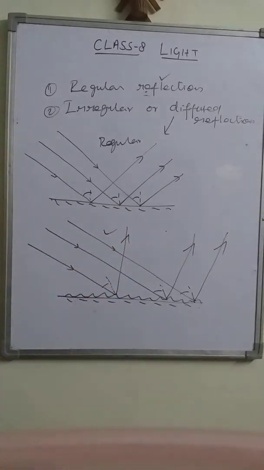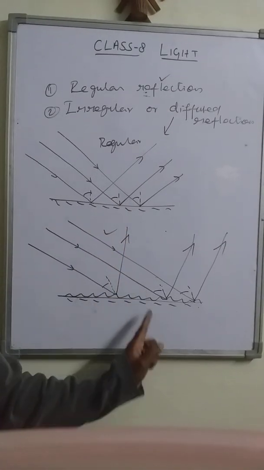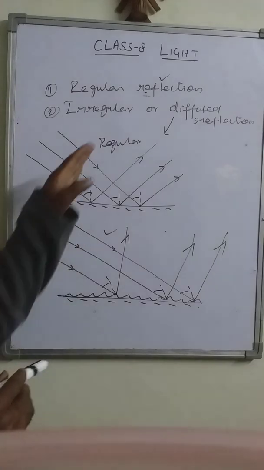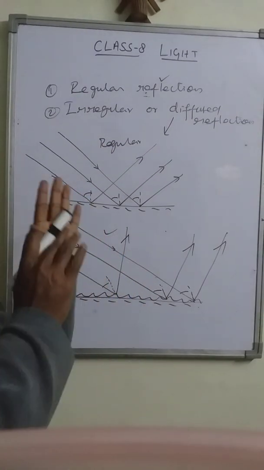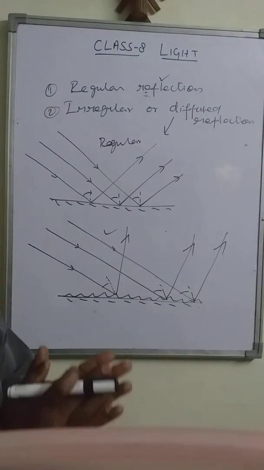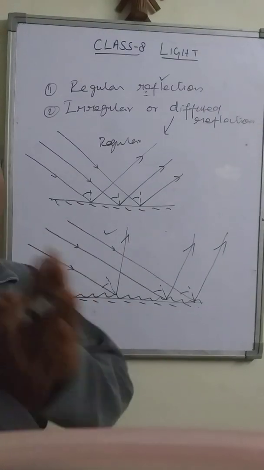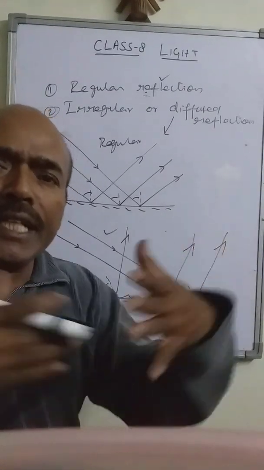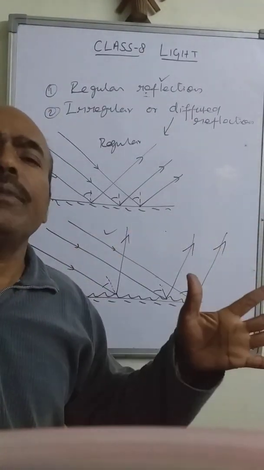This type of reflection is known as diffused or irregular reflection. So these are the two types of reflection, regular and irregular. In irregular reflection, no image will be formed because all the reflected light rays are traveling in different, random directions.